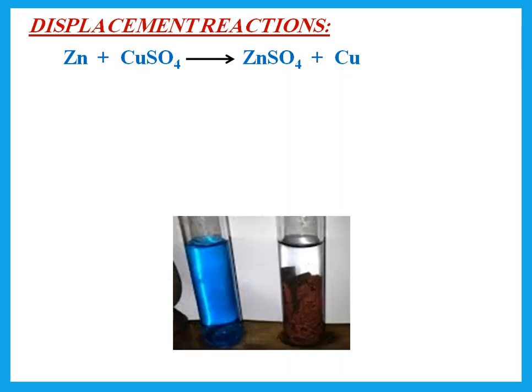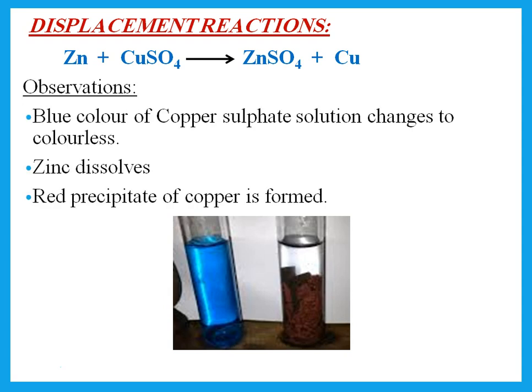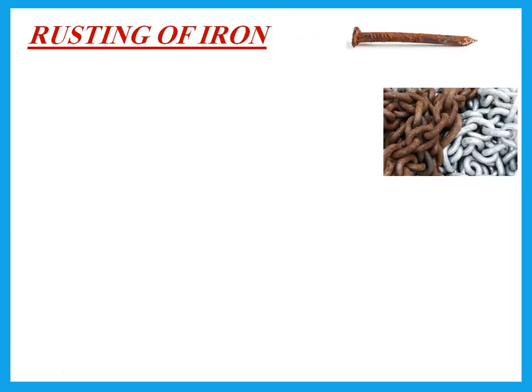Displacement reactions, if I put a more reactive metal in the solution of a less reactive one. So zinc with copper sulfate. You should know that copper sulfate is a blue solution. Now what happens? The blue color of the solution changes to colorless. The zinc solid dissolves, and I get copper. That means I see a red precipitate or a red solid is formed.